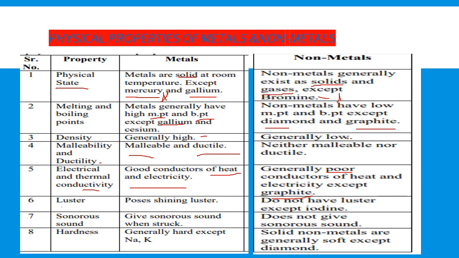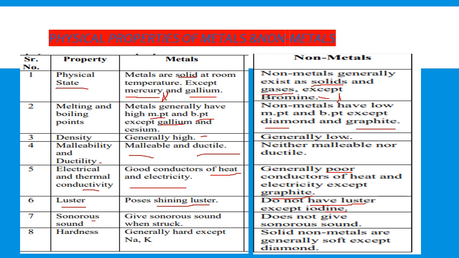Luster. Luster means shining properties. Most of the metals possess shining properties. That means they are lustrous in nature. Whereas non-metals are not lustrous, other than iodine. Iodine is a non-metal but it has a shining appearance.